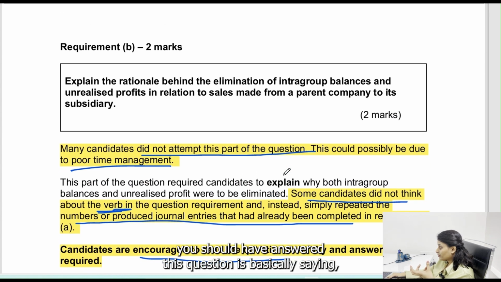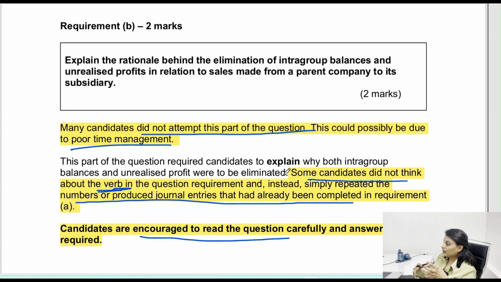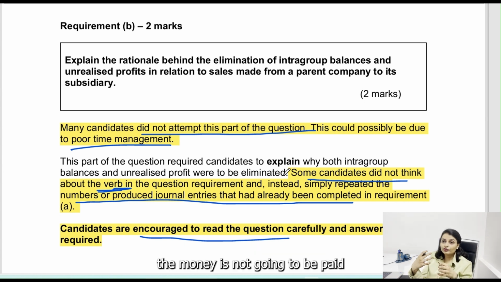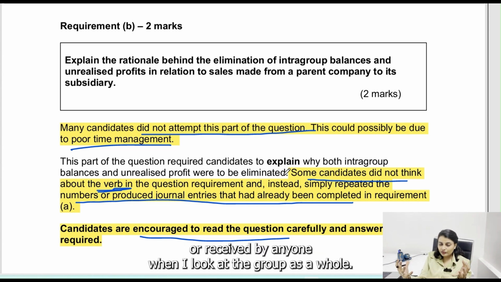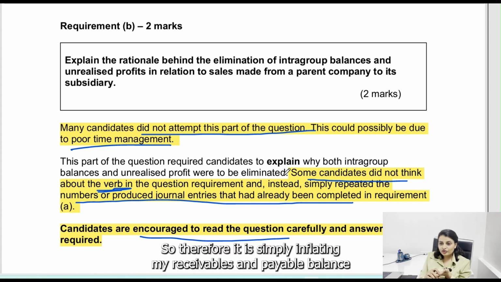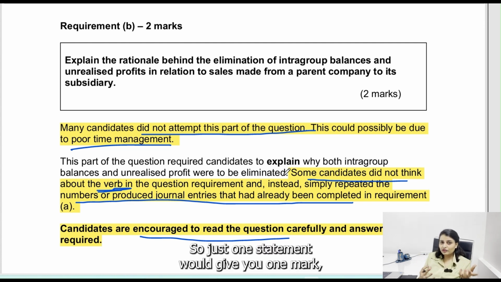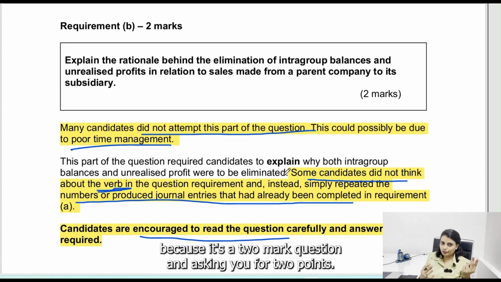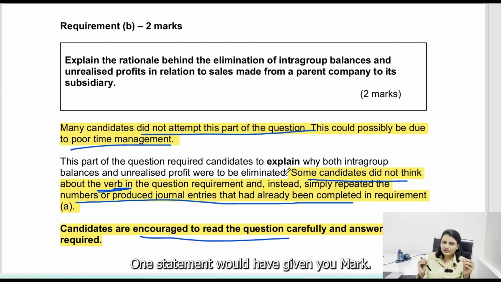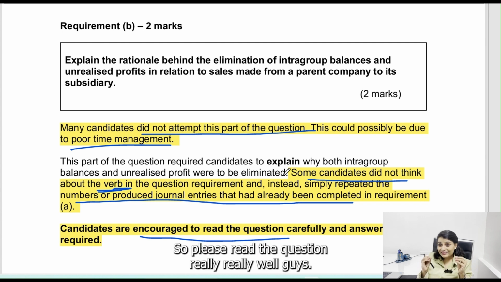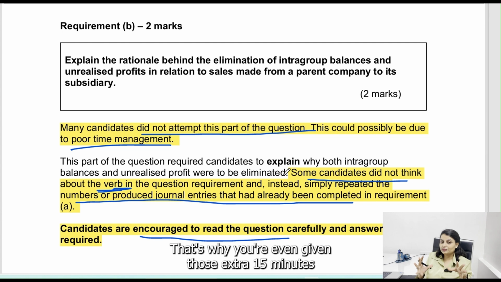Now how you should have answered this question is basically saying the money is not going to be paid or received by anyone when I look at the group as a whole. So therefore it is simply inflating my receivables and payable balance, and it has to be eliminated at the group level. So just one statement would give you 1 mark, because it's a 2-mark question and asking you for 2 points. So simple, straightforward one statement would have given you mark. So please read the question really well, guys. That's why you're even given those extra 15 minutes, so that you can focus and read your question.